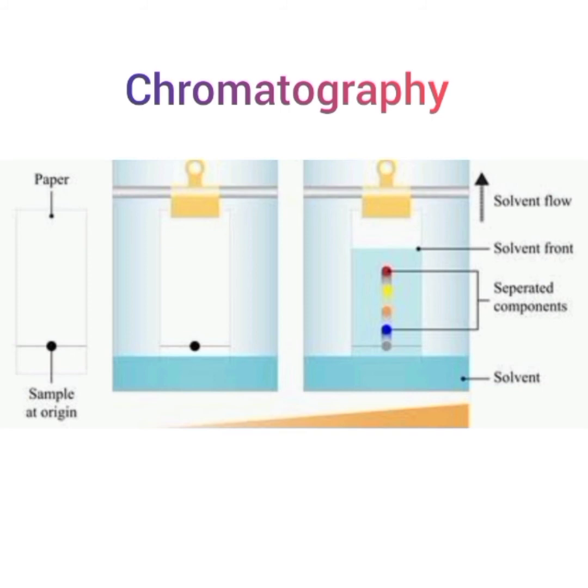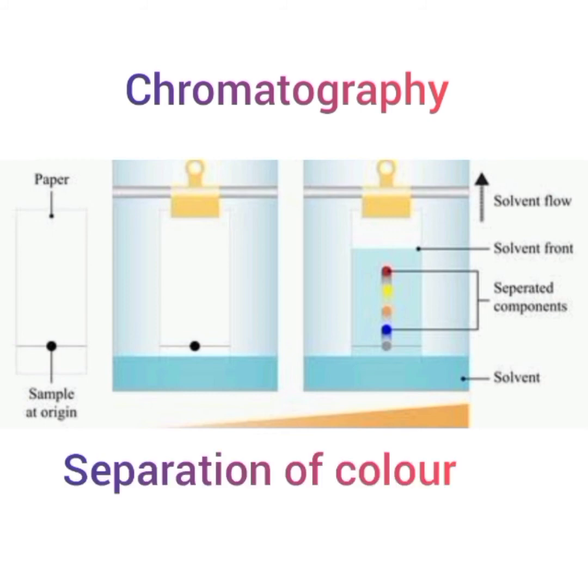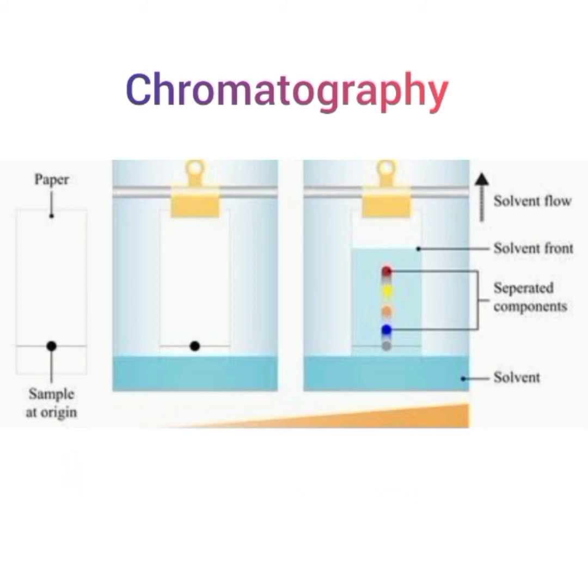Chroma in Greek means color. This technique was first used for separation of color, so this name was given. Chromatography is the technique used for separation of those solutes that dissolve in the same solvent. So we can say that chromatography separates the mixture of substances in a solution having different solubility.